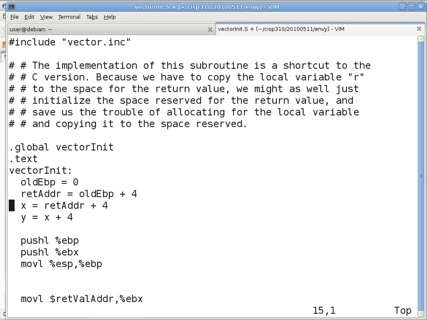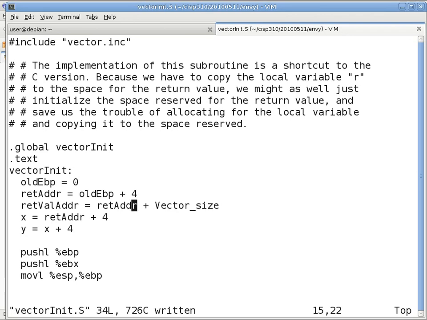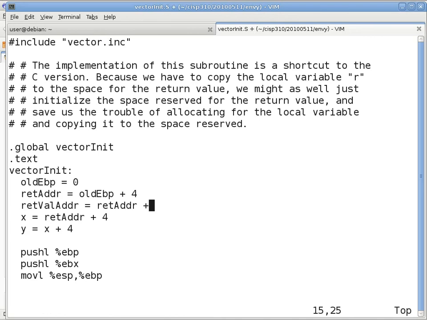Okay, so what we need to do is change the order a little bit. We have the return value address right next to the return address. In terms of memory location, the return value address is right after the return address. And should we add the vector size? 4. Okay, so we change that to a 4.